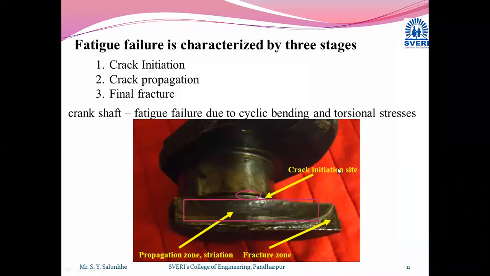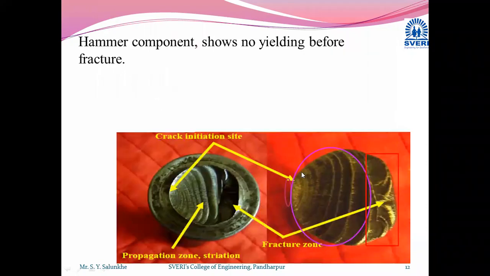Okay. This is one example which we have seen for the fatigue failure. We'll see this second example. This hammer component shows no yielding before failure. Here also you can see that the crack has generated at a certain corner where the stress concentration is more, and it has propagated. Clearly you can see how the propagation is taking place, and then the sudden failure, that is fracture, where the fracture has occurred. That area you can also see clearly here, and this fracture is going to occur here. This process takes place within a short time. Are you getting me?